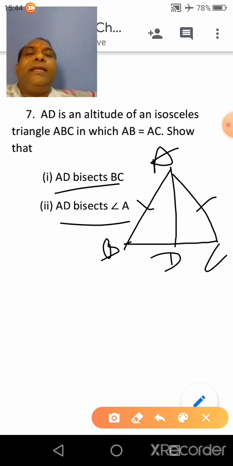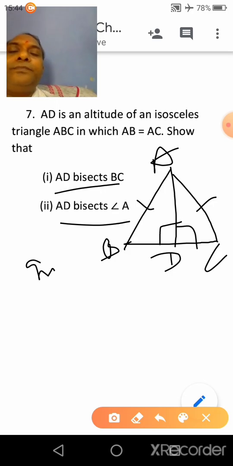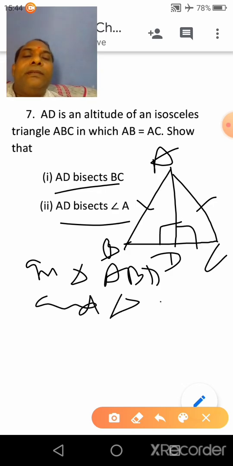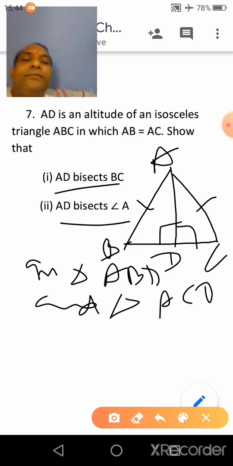So because AD is the altitude, this angle will be equal to this one, 90 degrees. Clear? So now in triangle ABD and in triangle ACD, clear? AB is equal to AC, already given.